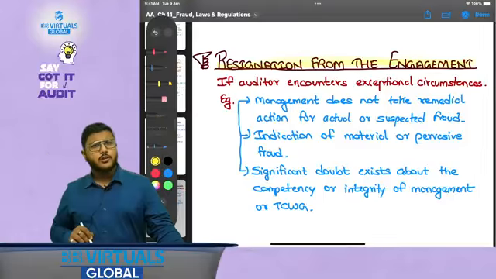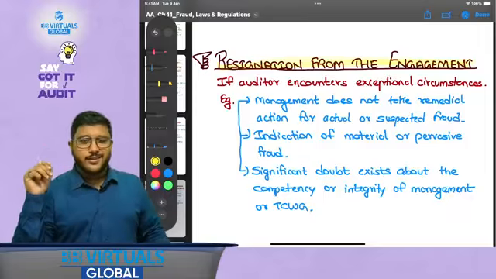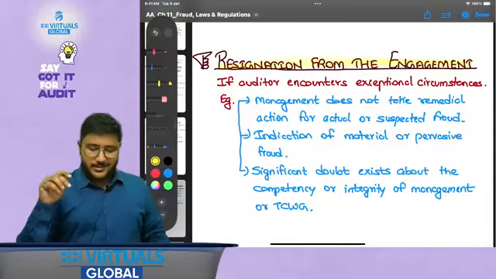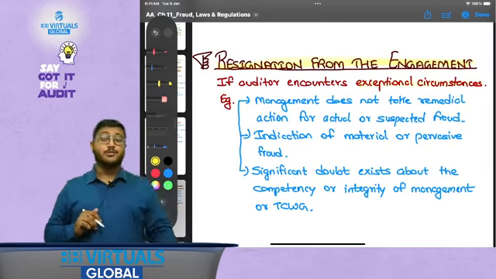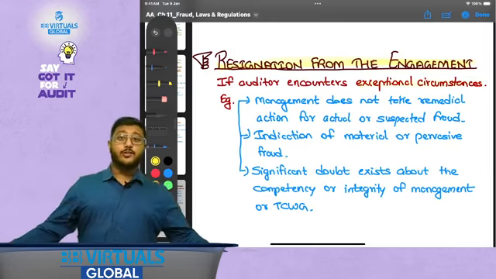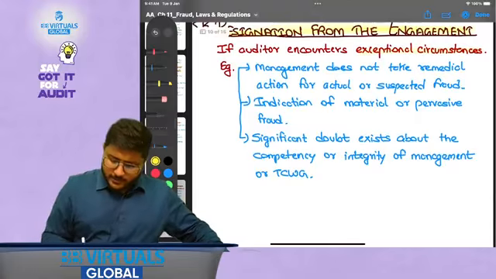Now, resignation from the engagement. When could the auditor resign? When the water has moved above your head, right? In Hindi we call it sir se upar pani jana. So if the auditor encounters exceptional circumstances, then the auditor would be able to resign. So what are those exceptional circumstances?